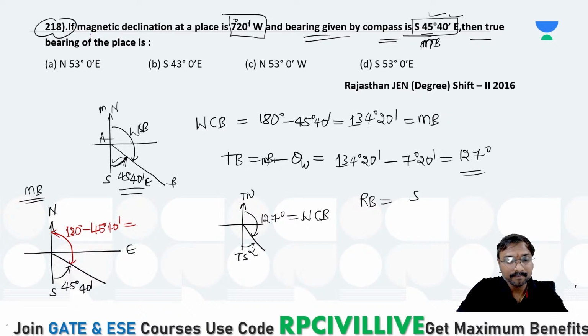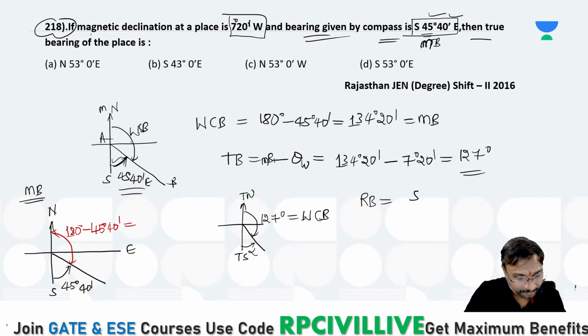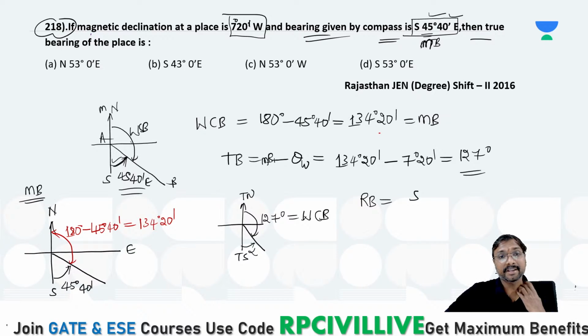180 degrees minus which one? This 45 degrees 40 minutes, right? Like that. So this is 134°20', it comes to be like this, if you just observe. So 180 minus this one is what? 134 degrees 20 minutes only, it will come obviously. That is the whole circle bearing, converted from the reduced bearing to the whole circle bearing, right?